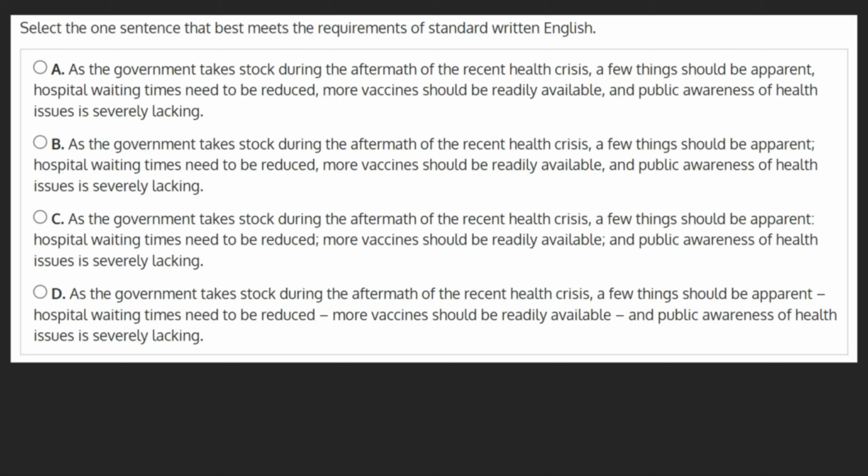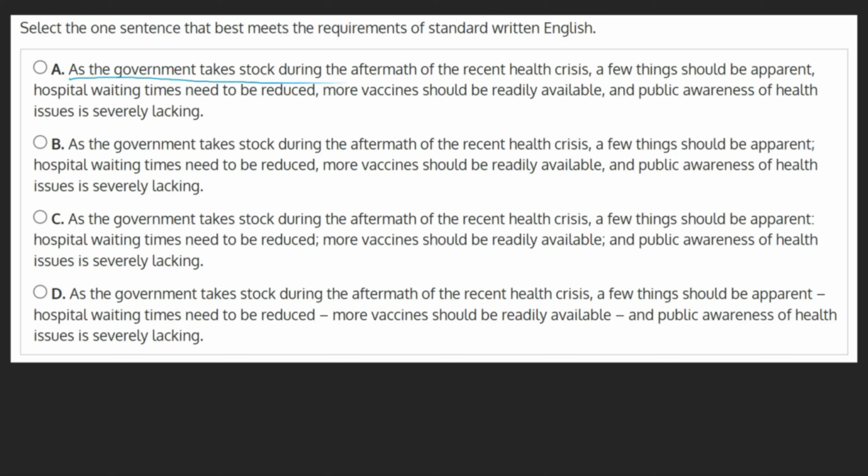Select the one sentence that best meets the requirements of standard written English. Taking a look at our choices, we can see that the text is identical in each one, with the only difference being punctuation choice. With that in mind, let's take a look at each option to determine the best way to punctuate this sentence.